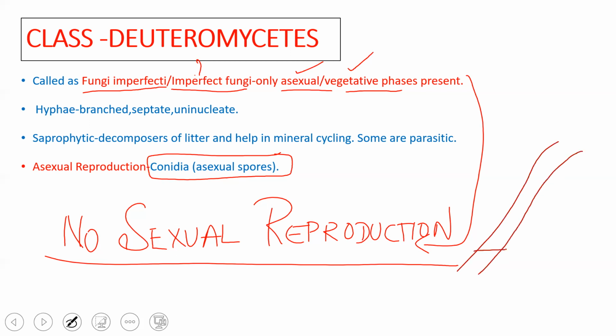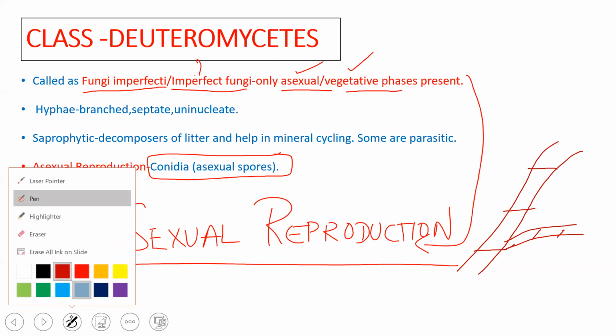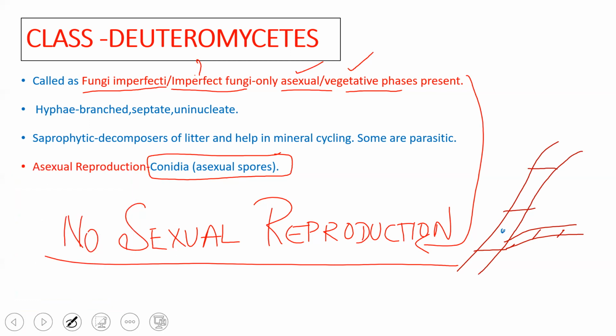That is why during the classification it was a bit confusing, because most of the characteristics were the same except for the process of sexual reproduction. So that is why the reshuffling and the rearrangement had to be done. The hyphae are branched, and they have cross walls or septa with a single nucleus present in them.